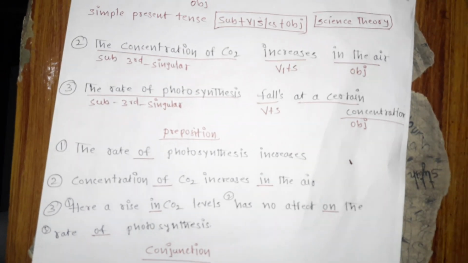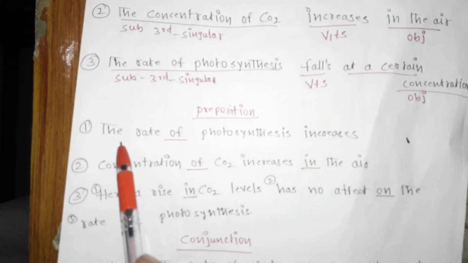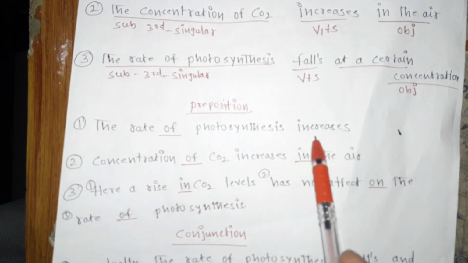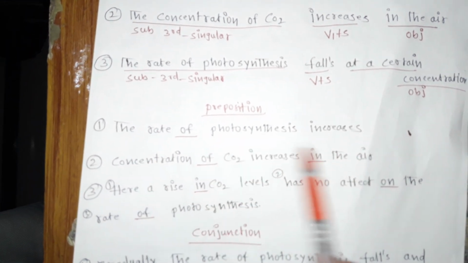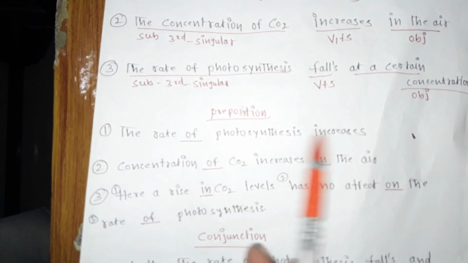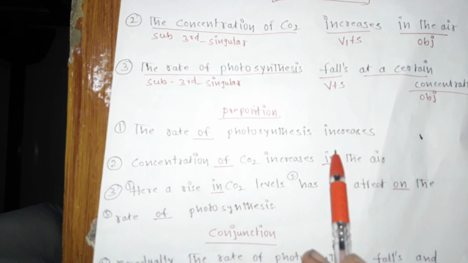Okay, now let's check the prepositions. The rate of photosynthesis increases. Now it is from the answer: the rate of photosynthesis increases when there is a concentration of CO2. Now we have to understand only the first sentence.